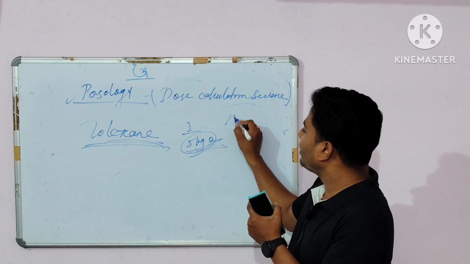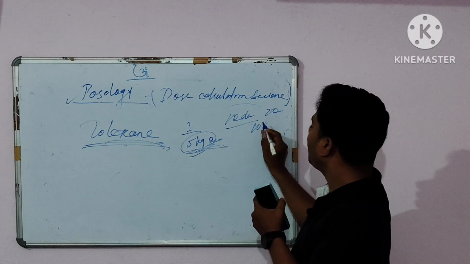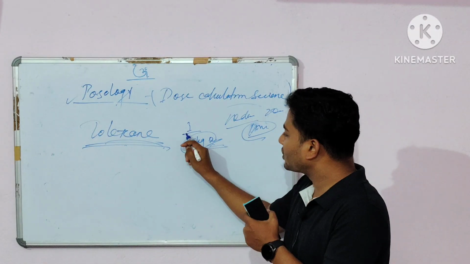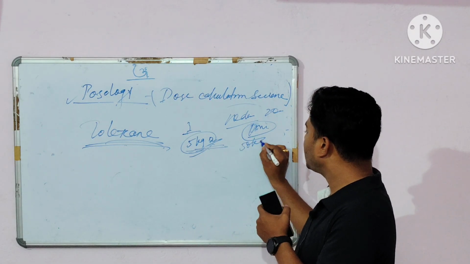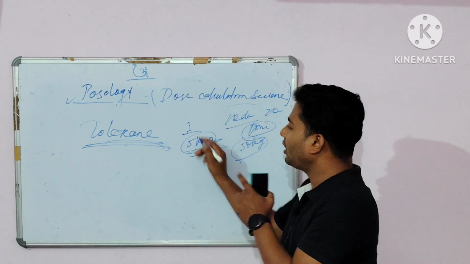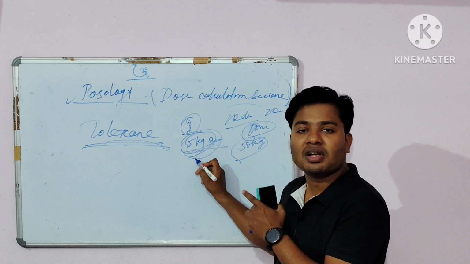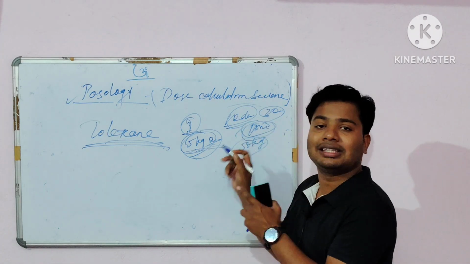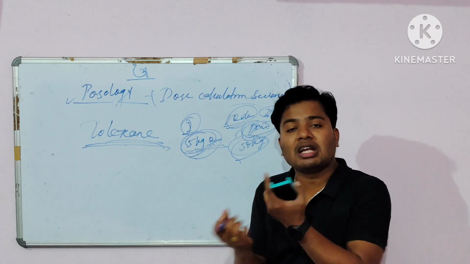But after 10 days or after 20 days or after 1 month, that person takes 50 kg dumbbells. So how is it possible? On the first day, it is very difficult to take the 5 kg dumbbell, but after some 10 days, 20 days, or 1 month, that particular person takes the 50 kg dumbbell. So how is it possible?